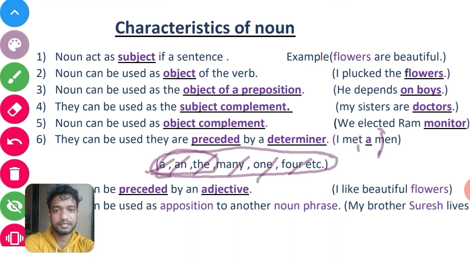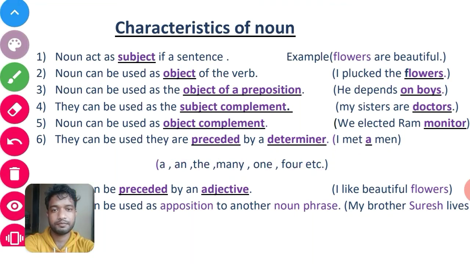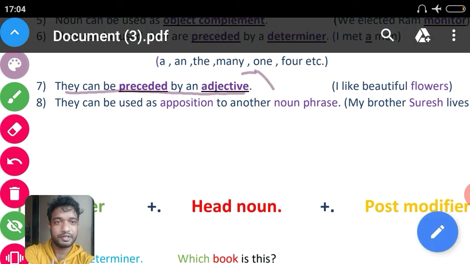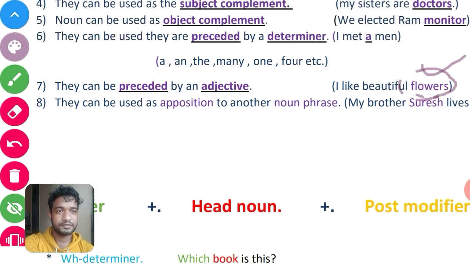Let's see the next example. Nouns can be preceded by an adjective. Let's see an example: I like beautiful flowers. Flower is the object and flower is also a noun. It comes after the adjective. So we say it is preceded by an adjective.